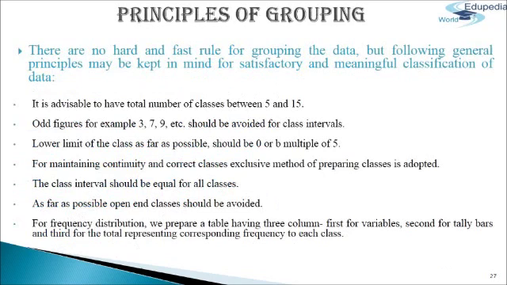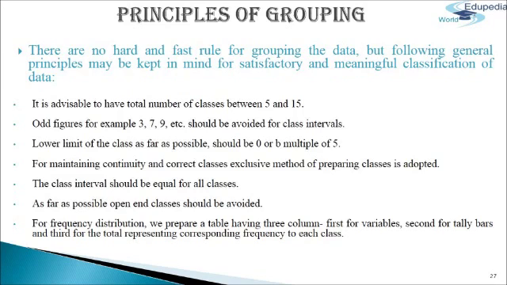There is no hard and fast rule for grouping the data, but the following general principles may be kept in mind for satisfactory and meaningful classification of data. It is advisable to have the total number of classes between 5 and 15. The preference for the total number of classes depends on the numbers and figures to be grouped, the magnitude of the figures, and the possibility of simplified calculation for further statistical studies. Next, odd figures, for example 3, 7, 9, etc., should be avoided for class intervals. The choice for the class interval should be either 5 or a multiple of 5. It simplifies our further statistical calculation.